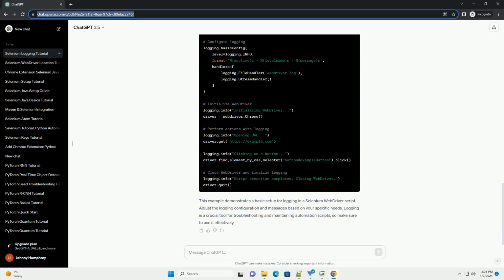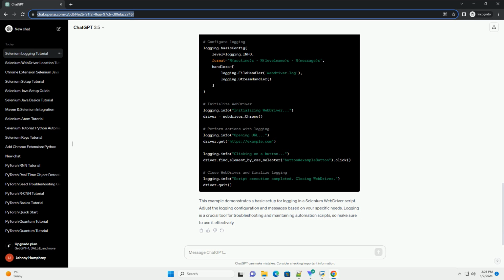Perform actions with logging. As you perform actions with WebDriver, log relevant information to track the script's execution. Customize the log messages based on the actions you are performing. Close WebDriver and finalize logging. Ensure you close the WebDriver and log a closing message.